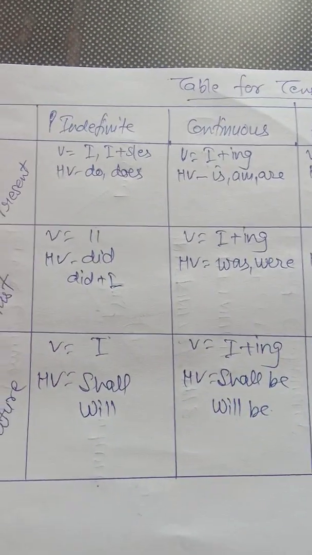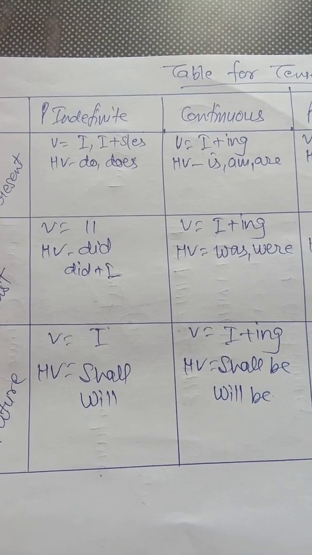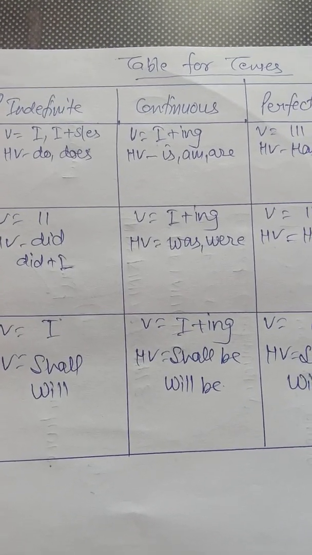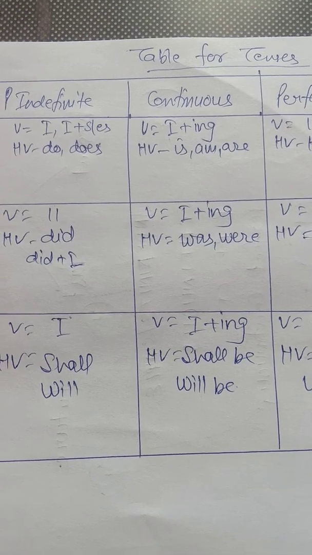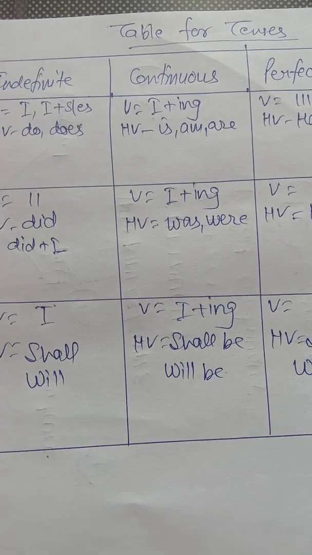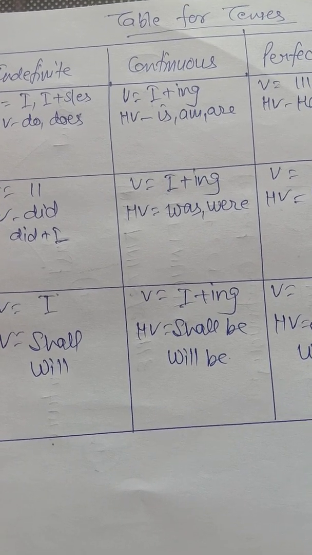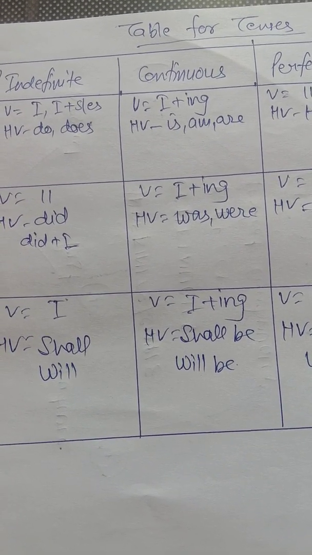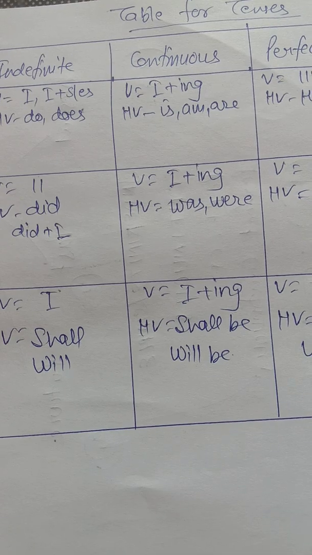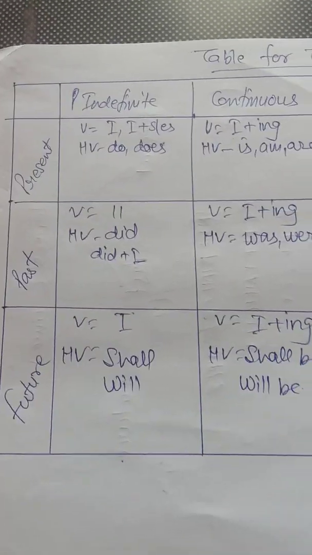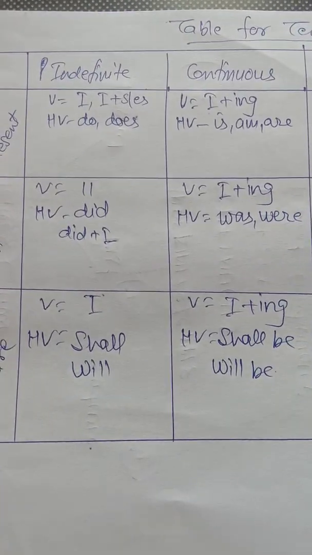So what we have discussed, the same is described in the table, but here we will learn helping verbs and verbs. There are 12 tenses and the verb forms are the same in most of the tenses, but helping verbs are totally different from one another. So this table shows 12 tenses.